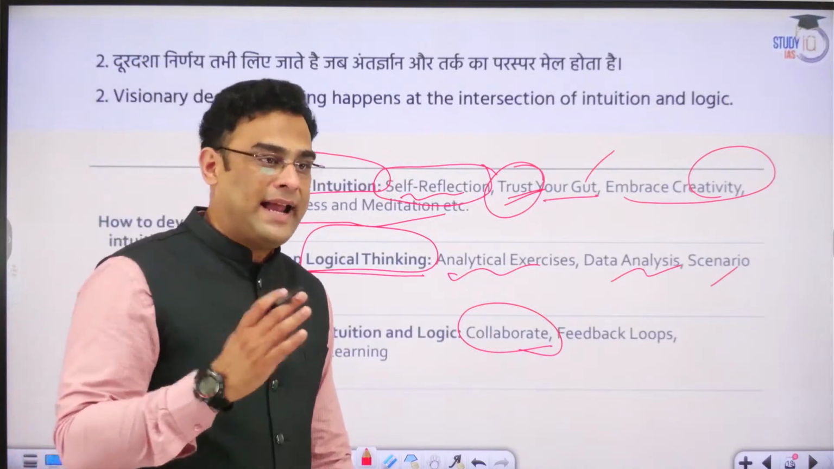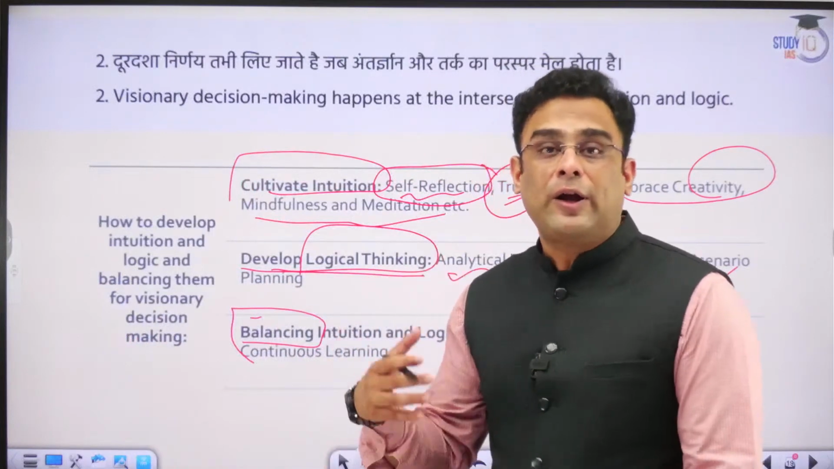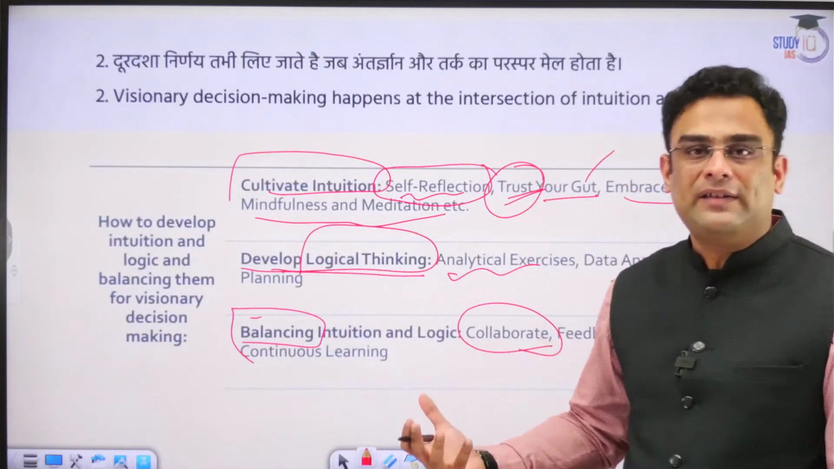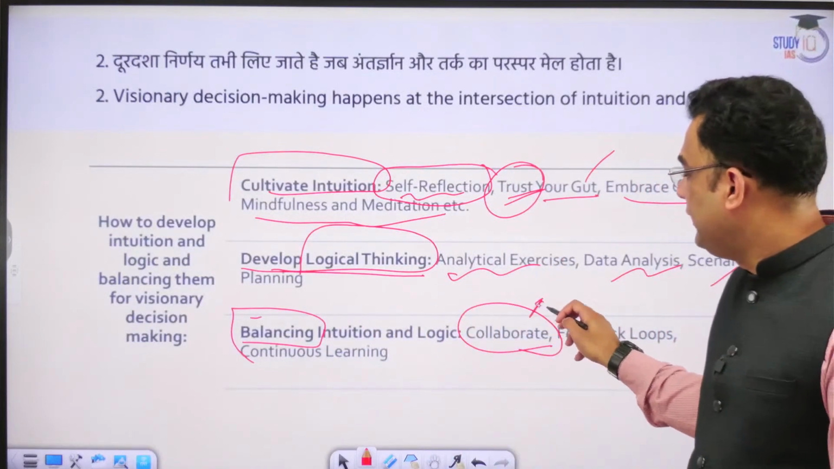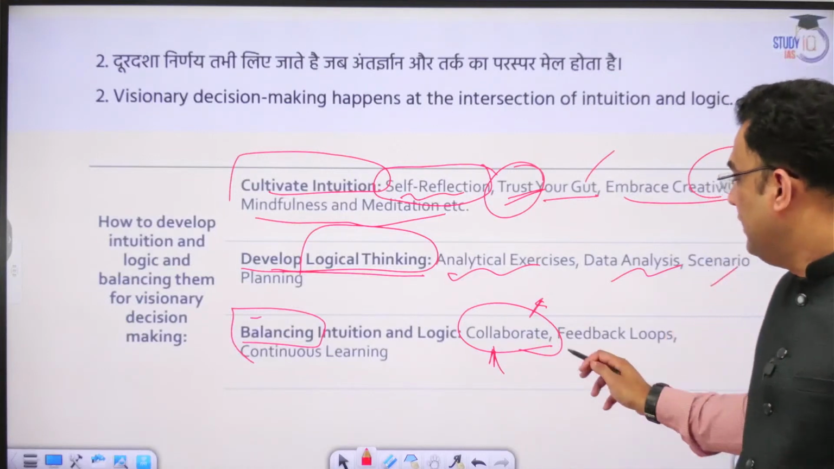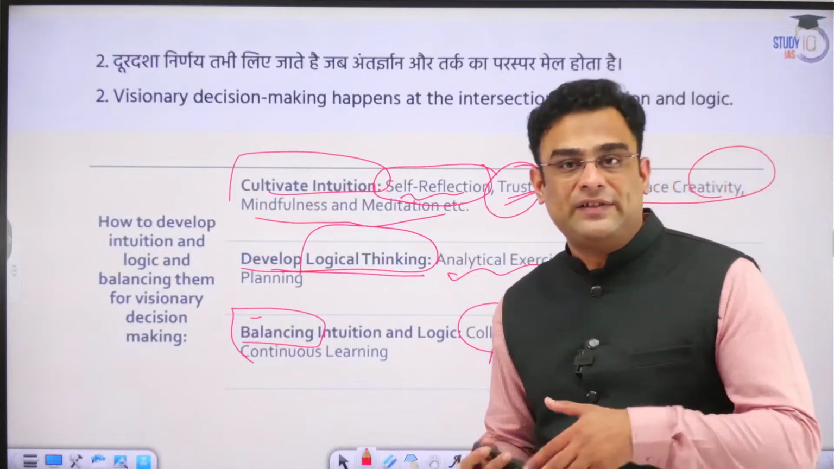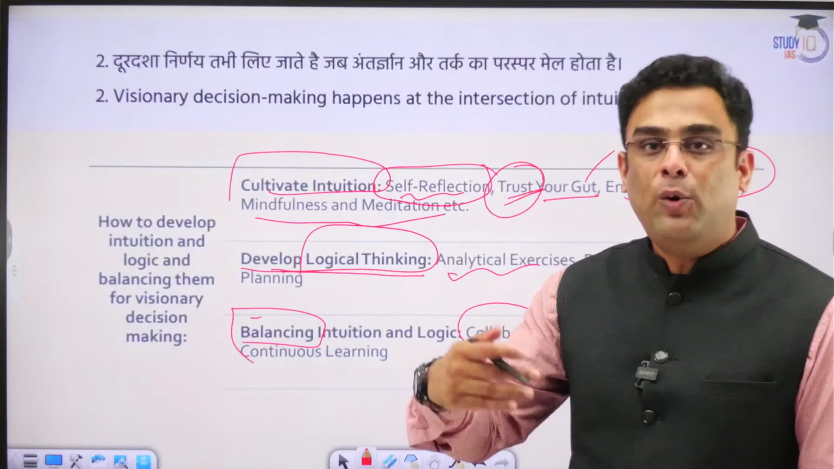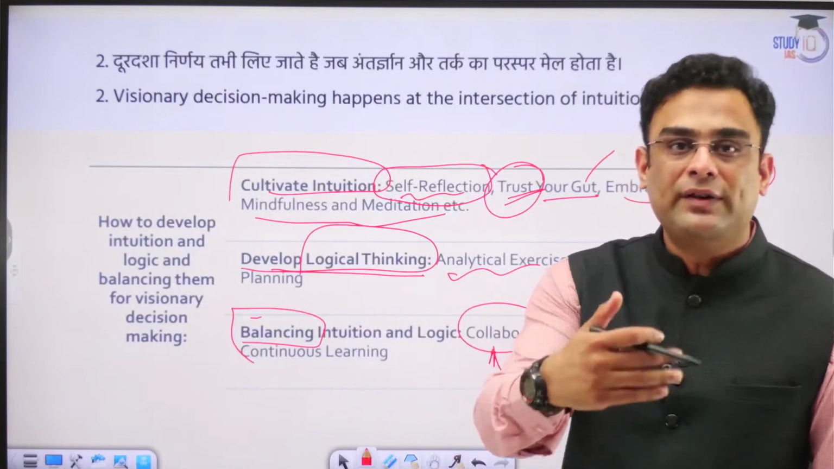When you try to do your decision making by yourself without any kind of communication with others, one may not be able to understand whether his decisions are balanced or not. Therefore, it is very crucial that collaboration is done with others. Feedback loops. Feedback, as in whatever decisions have been taken, what is their impact? What is their outcome? How is it actually shaping other people's lives? How is it affecting your stakeholders?